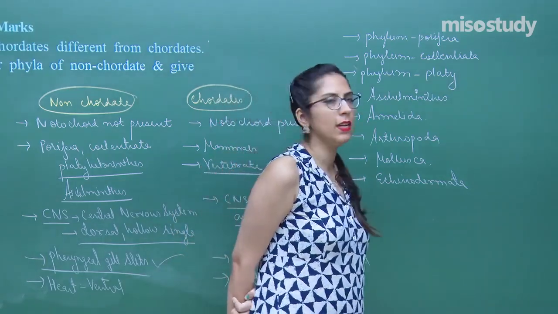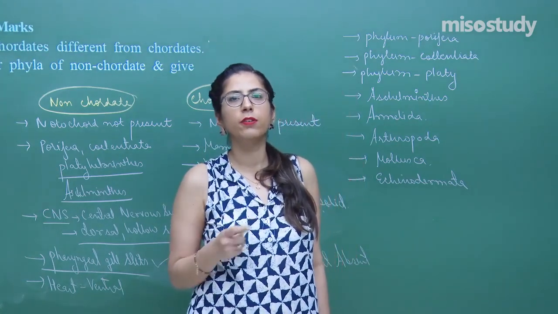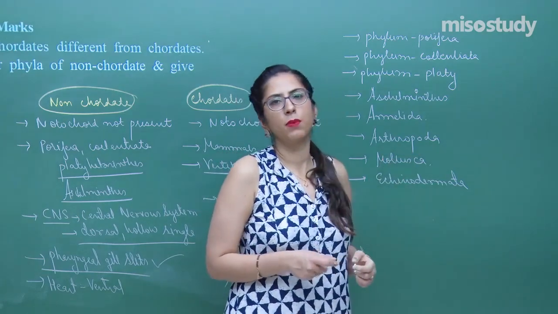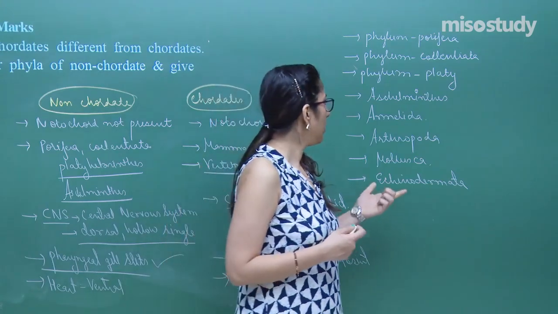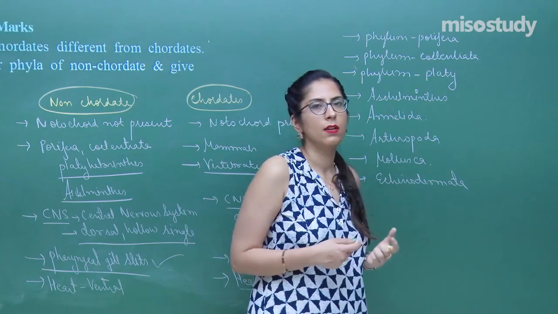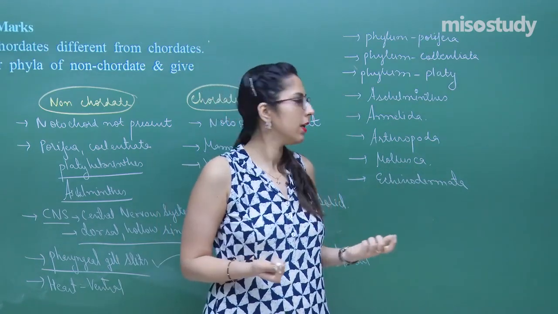After that, we have the Annelida. They are having a body segmentation is present all around the body. Hirudinaria is an example. Arthropoda, in this, the jointed leg is present. Body is divisible into head, thorax, and abdomen. Bombyx mori is an example. You can take any insect example. Mollusca. We have discussed about the features of mollusca. Do I need to explain that again?